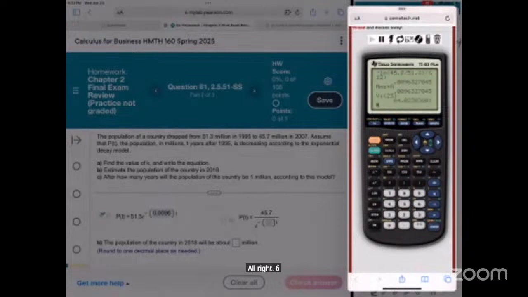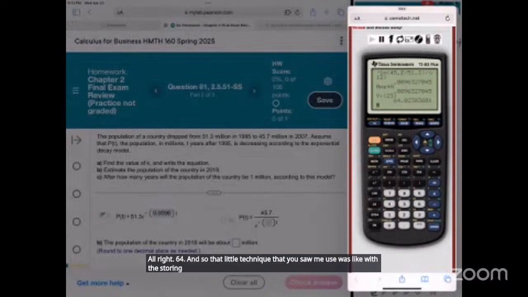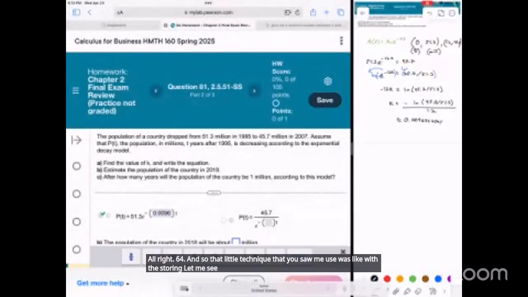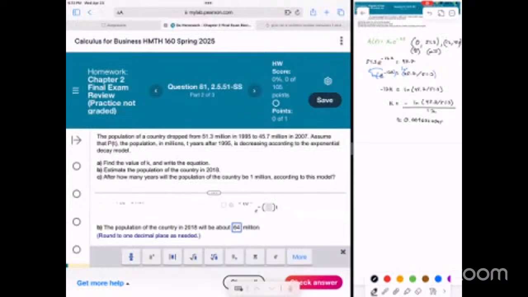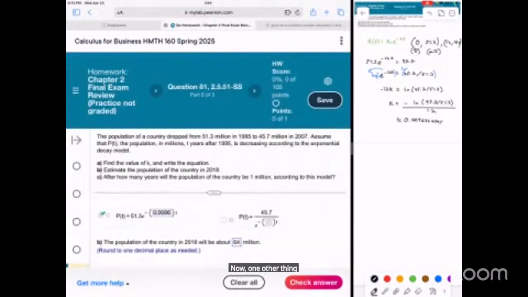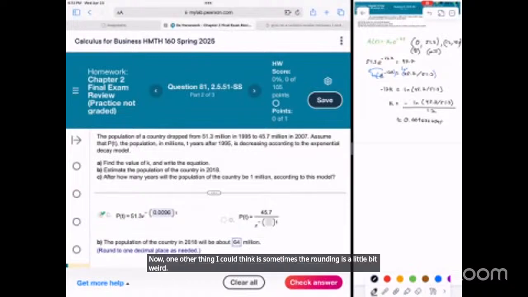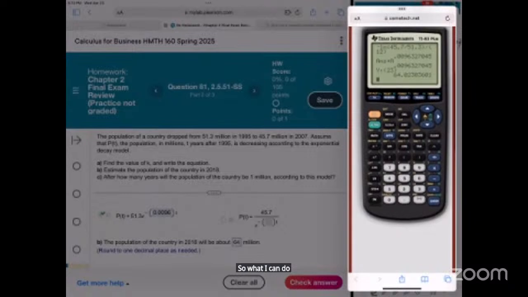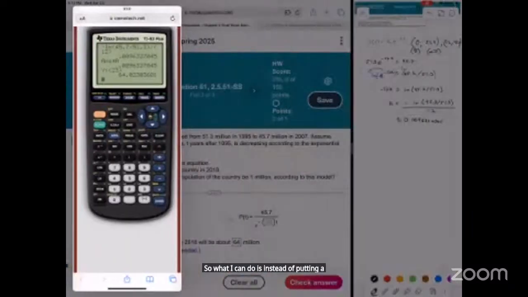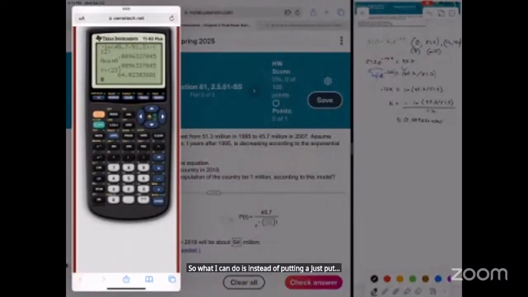And so that little technique that you saw me use was the storing, around the one decimal place. Now, one other thing I could think is sometimes the rounding is a little bit weird. So what I can do is instead of putting a, just put 0.0096 x and try that.